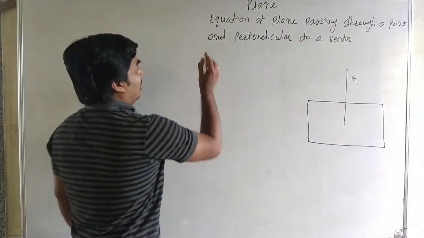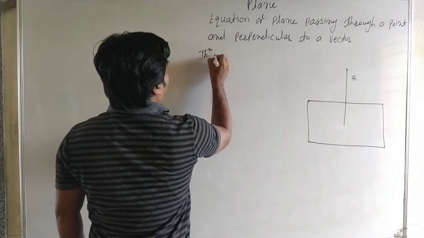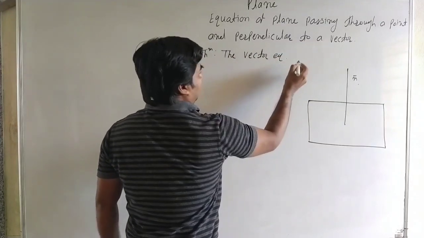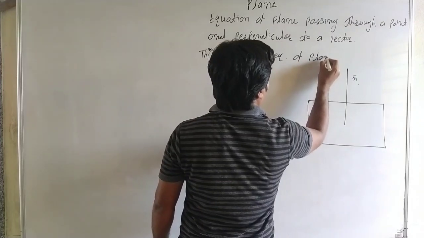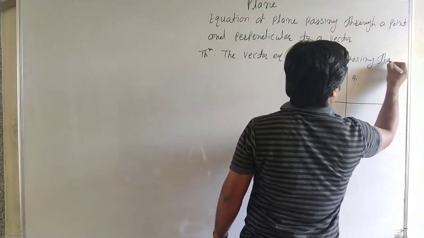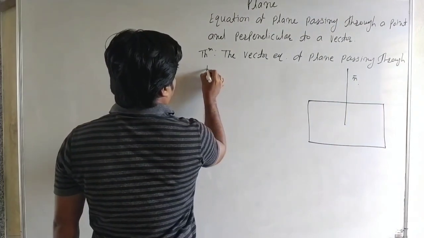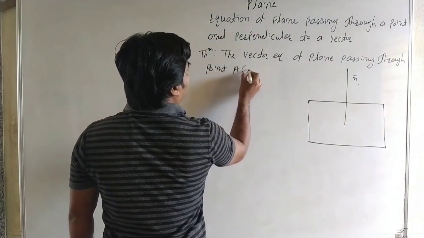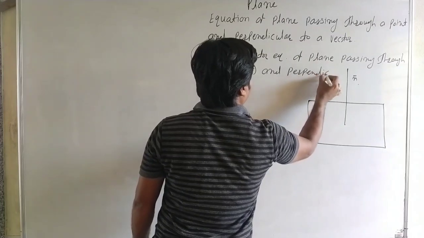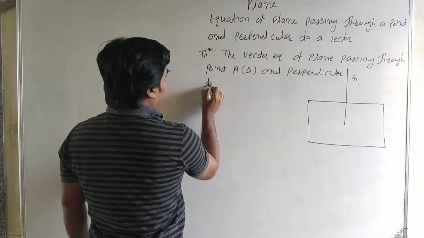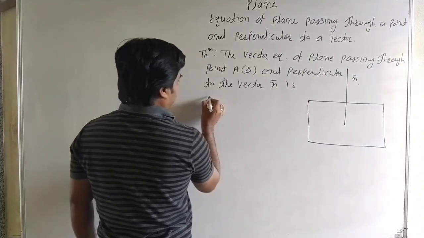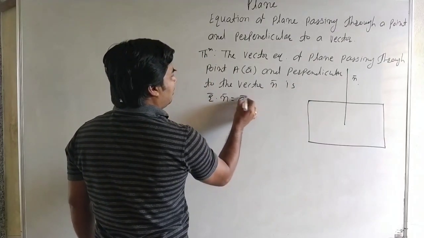Now first see the theorem. The vector equation of a plane passing through point A with position vector a bar and perpendicular to the vector n bar is r bar dot n bar is equal to a bar dot n bar.